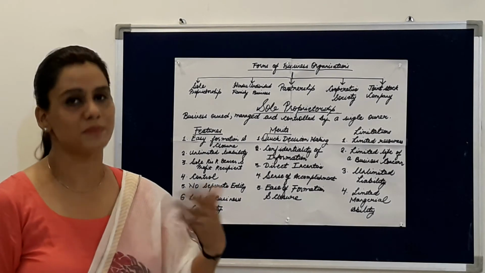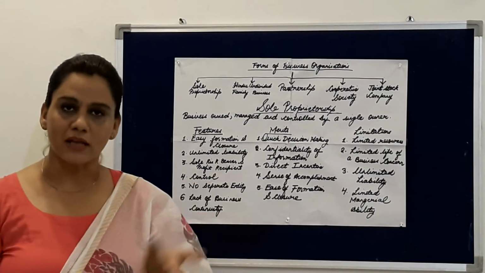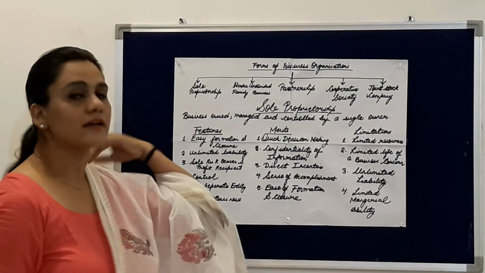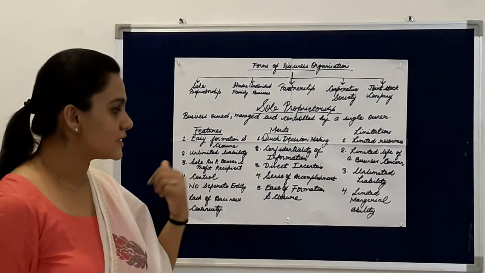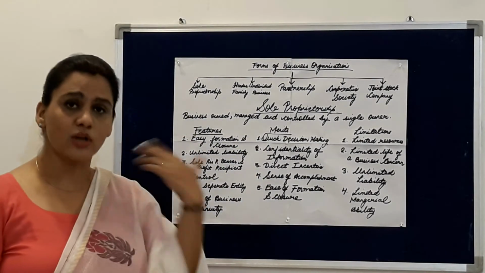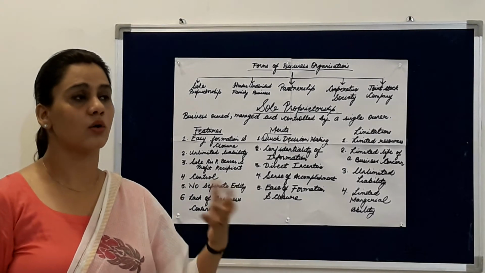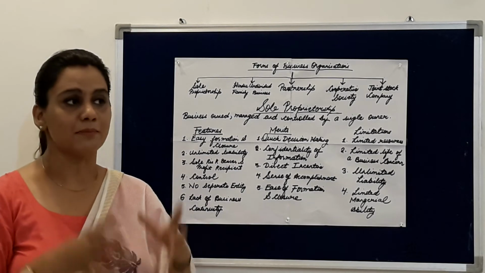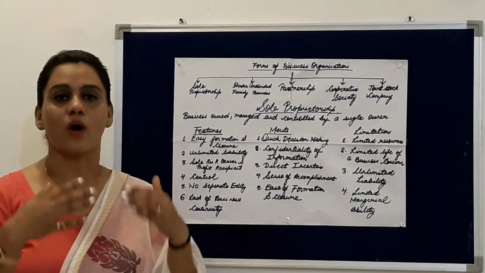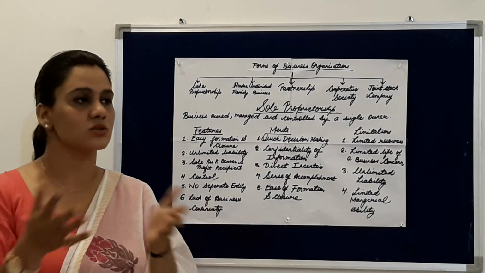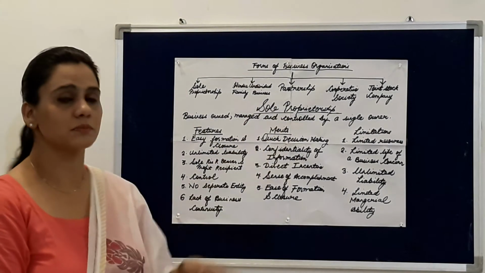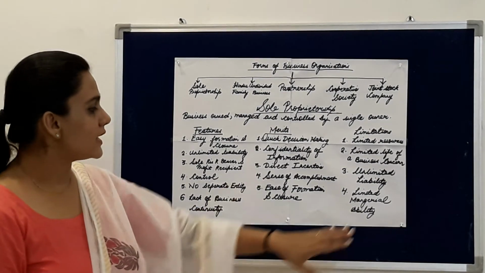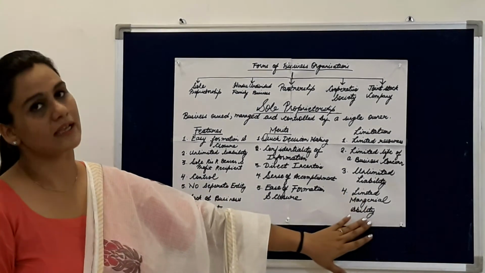So if a beauty parlor is being started by a proprietor, it may not be possible that he or she has all the skills to run the business. The managerial skills which are required to run the business well, it is not possible that this particular person has all the skills. So that is why there is limited managerial ability.